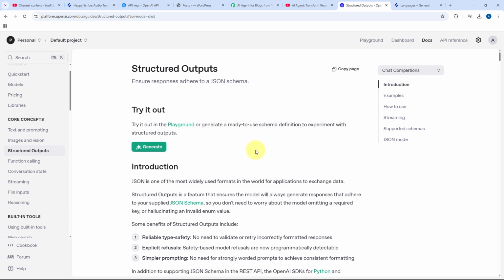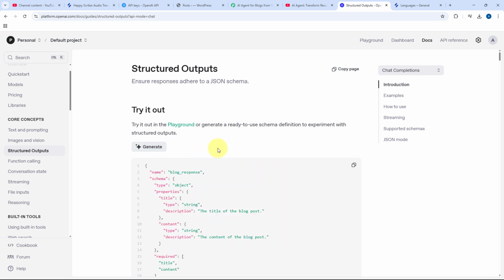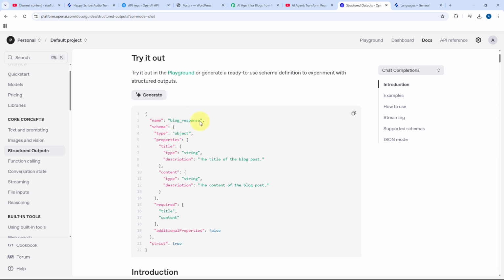Let's click on create. As you click on create here, you can see within seconds, OpenAI will generate a JSON schema over here. So this is a JSON schema where we have a complete mention of what kind of response we want. We want the title over here and also we want the body over here as well.